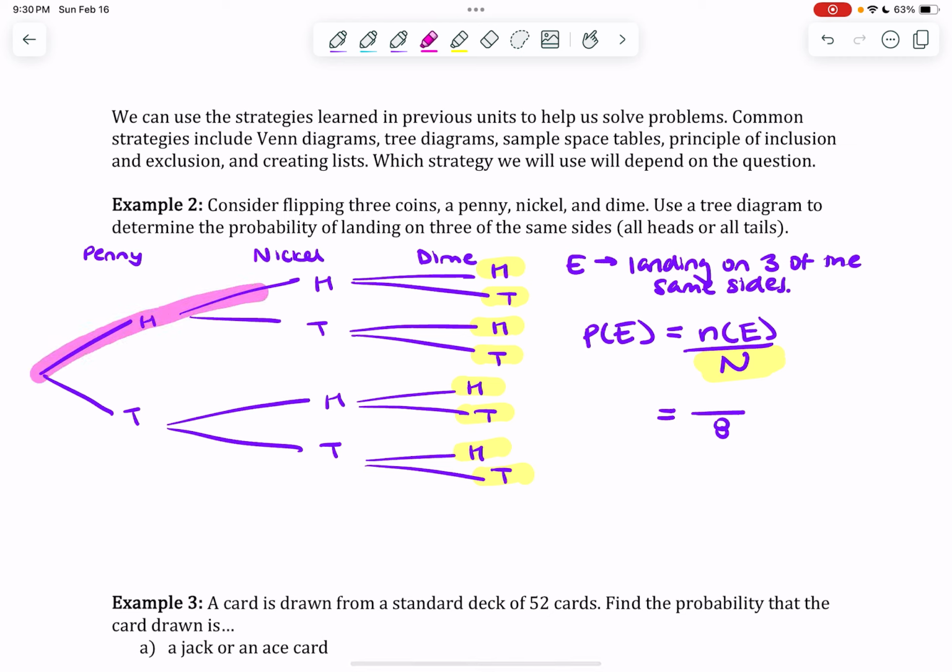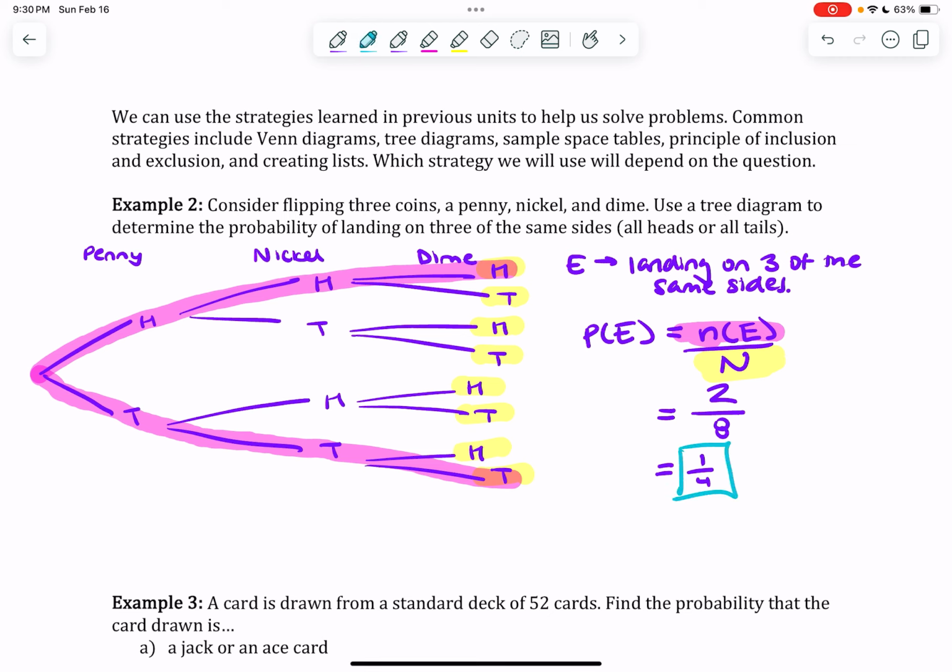Here's heads, heads, then heads. No other branch will end up in heads, heads, heads. And so I'm going to say, well, is there a tails, tails, tails option? Yeah. There are a total of 2 branches that lead me to that desired outcome. And I could reduce that to 1/4. Now 1/4 is in fact my final answer.